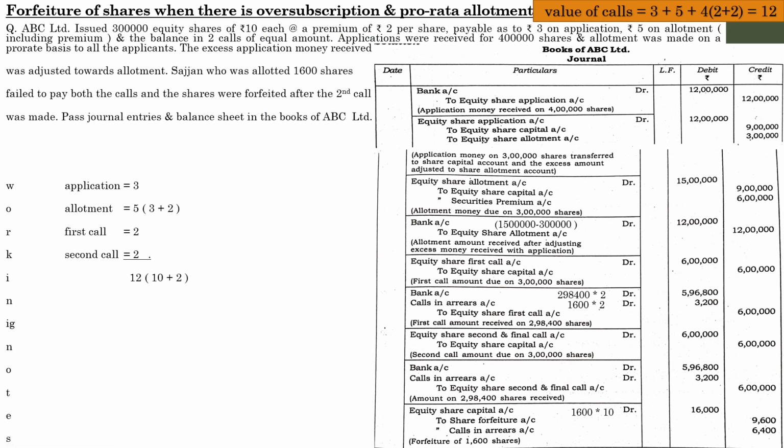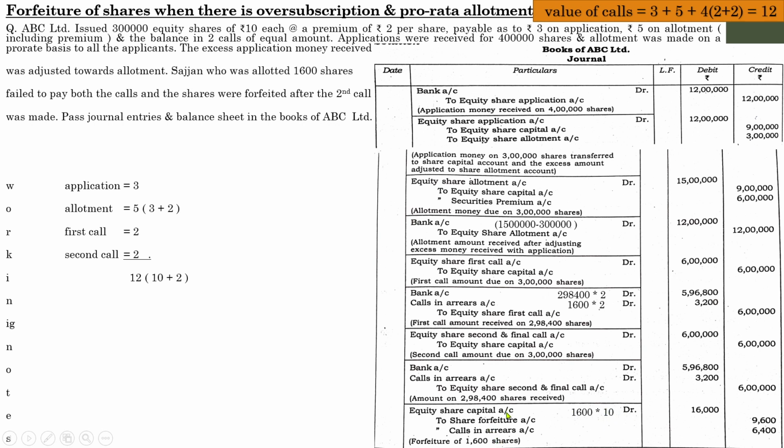Whenever there is a premium that the company didn't receive before the forfeiture, in that kind of situation you need to consider the premium amount. Here the premium was already received by the concern and the default was made after receiving the premium, so you need not worry about the premium amount, just consider the value of share. So 1600 into 10, 16,000.